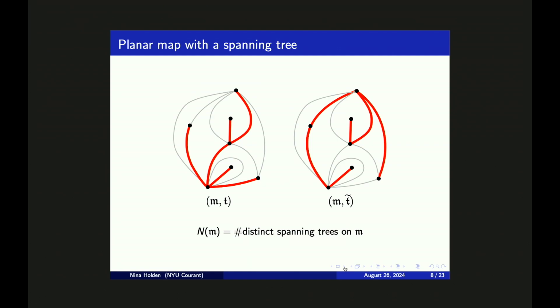Here you can see one planar map M with two distinct spanning trees, T and T tilde. For some planar map m, we let n of m denote the number of distinct spanning trees of this planar map little m. For example, the planar map in the figure admits 32 different spanning trees, so n of m is equal to 32, and you can see two of these 32 spanning trees in the figure.